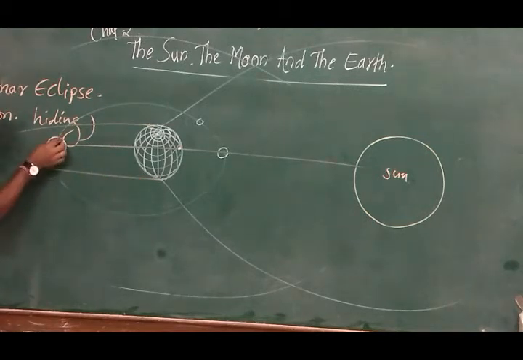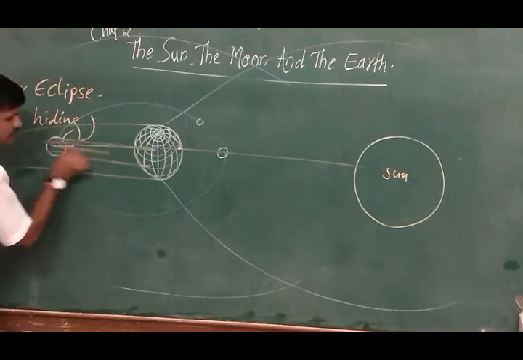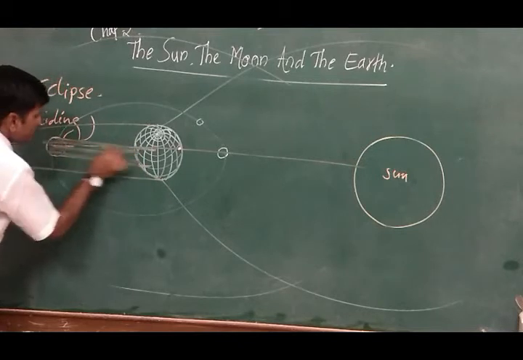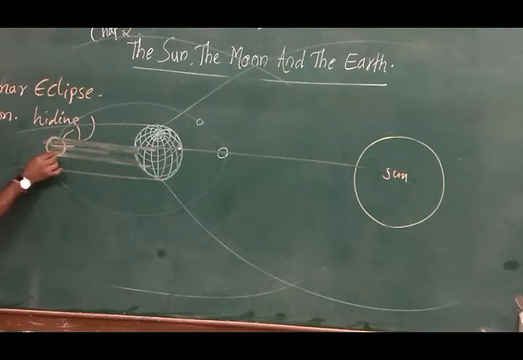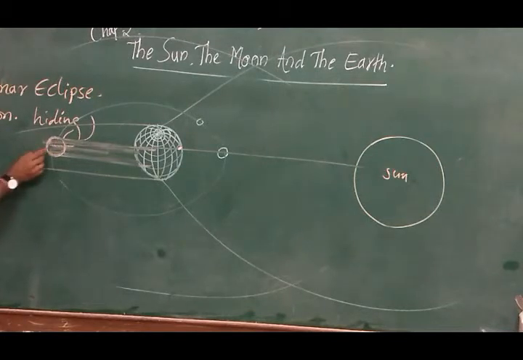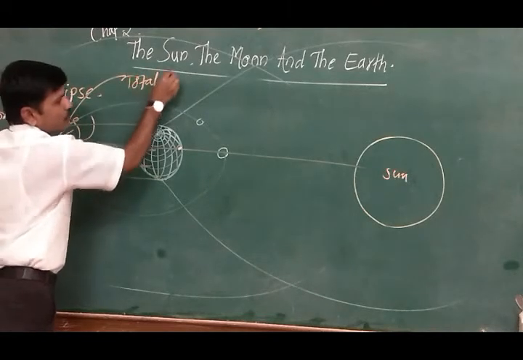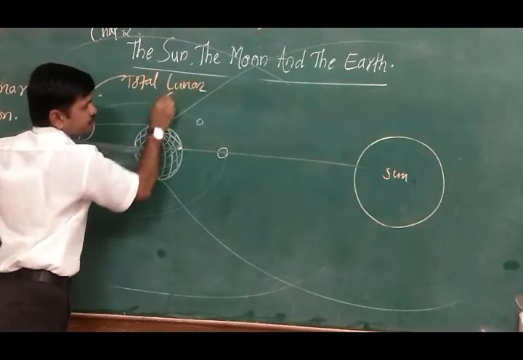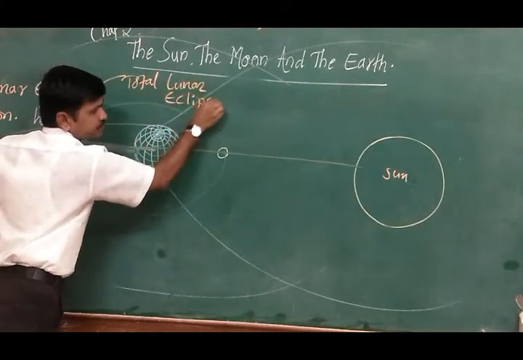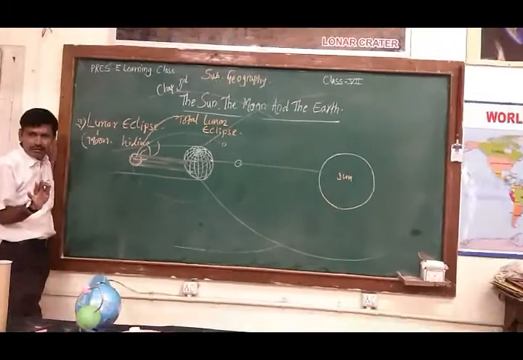The central part, the actual part of the moon, will be directly in the very dark area. At this time, the total moon will be invisible to us from here. This situation is called a total lunar eclipse, when the moon is totally invisible.